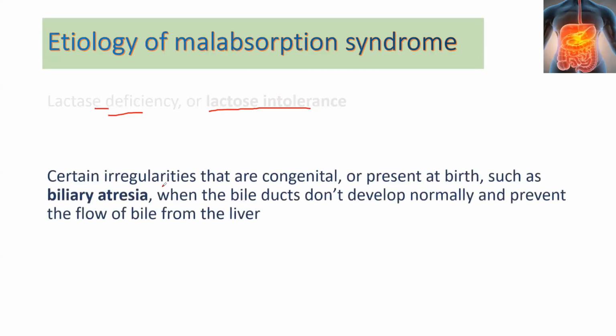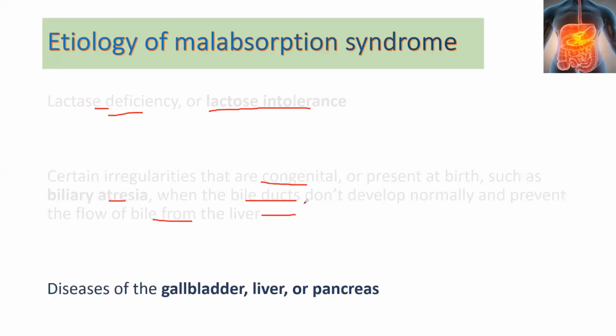And certain irregularities, like congenital ones, or when there is biliary atresia, there are no bile ducts, and so we see that there is no flow of the bile from the liver into the intestine. That's why there is no absorption of the fats.